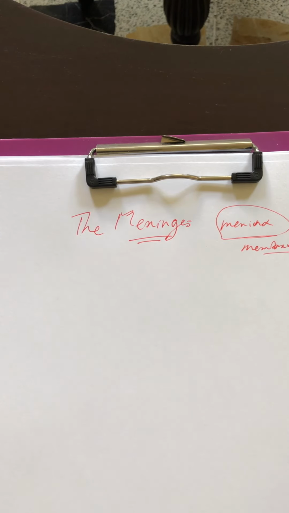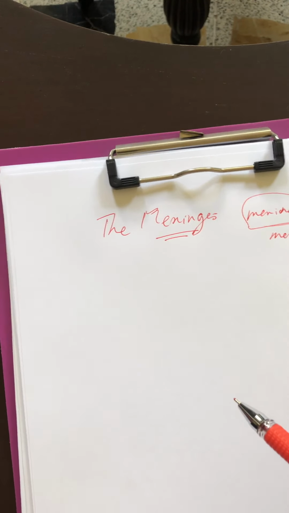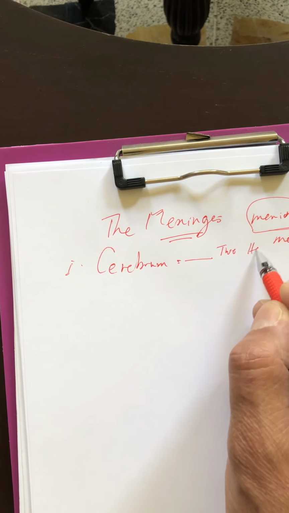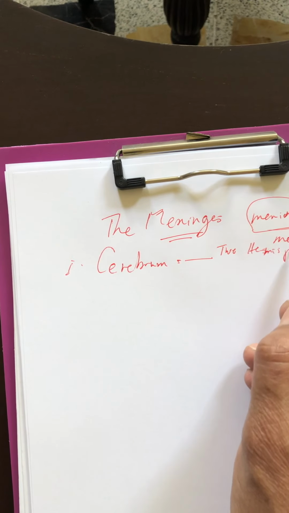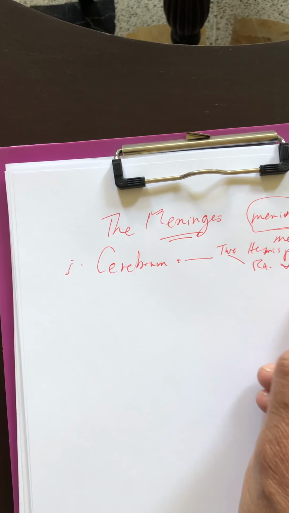Now, before speaking about these coverings, I would just repeat for you what the contents of the cranial cavity are. Number one, as you know, is the cerebrum, and the cerebrum is the brain and consists of two hemispheres, right and left.